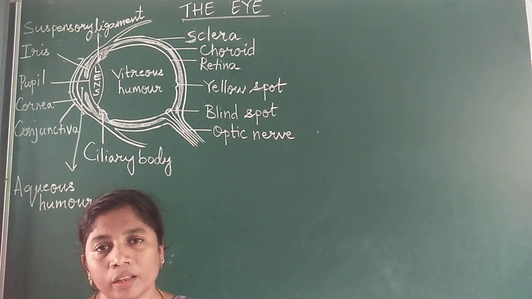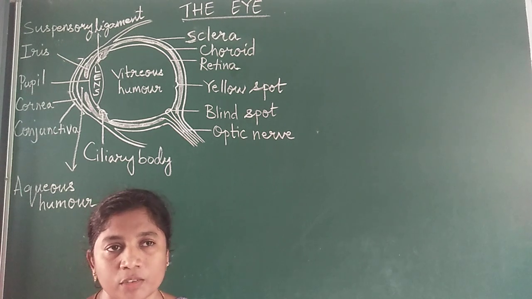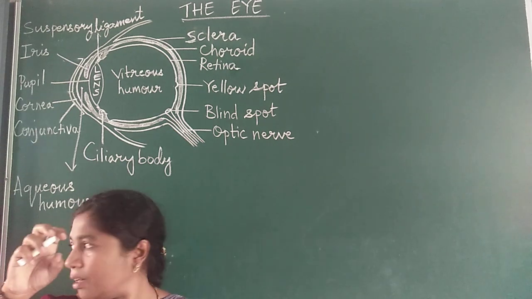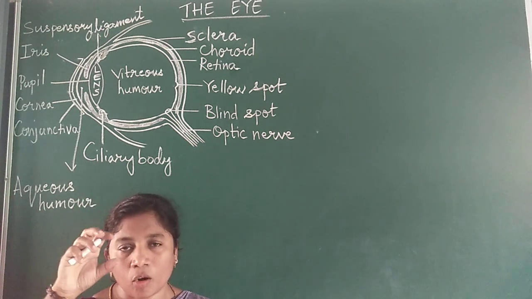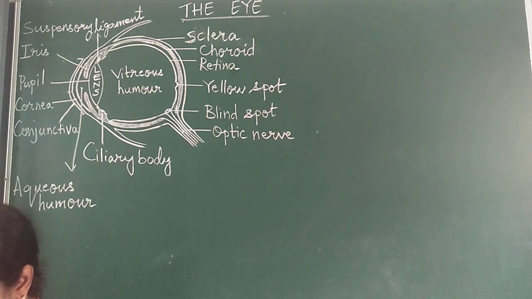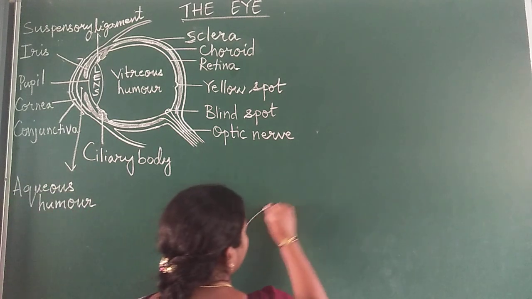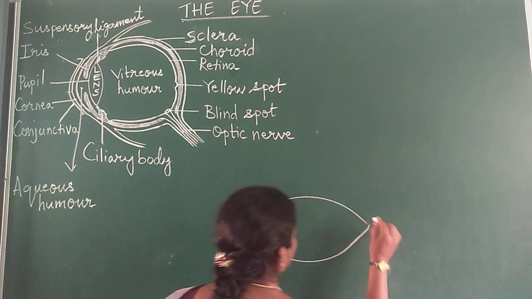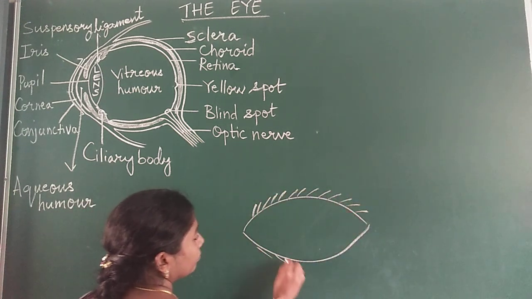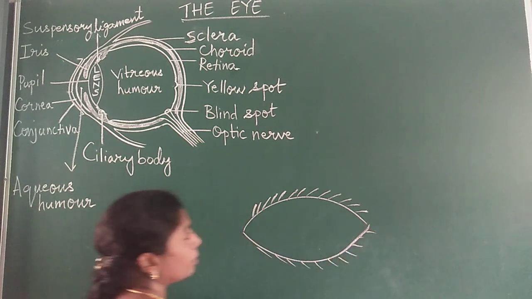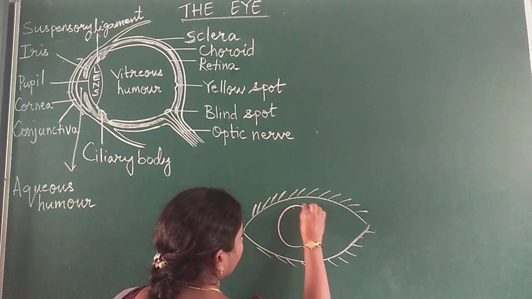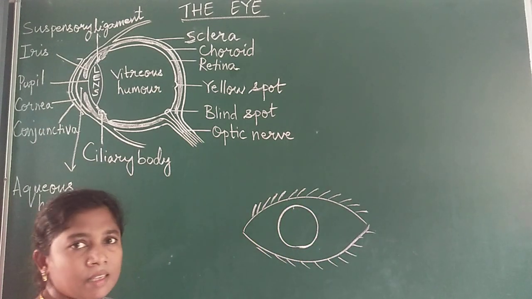When you study about the eye, first of all, you know that the eye is located in the orbits in the skull. There are orbits in the skull. They are rounded in shape, and when you look at the structure of the eye, it appears like this. We have eyelashes, and this is the iris of the eye.